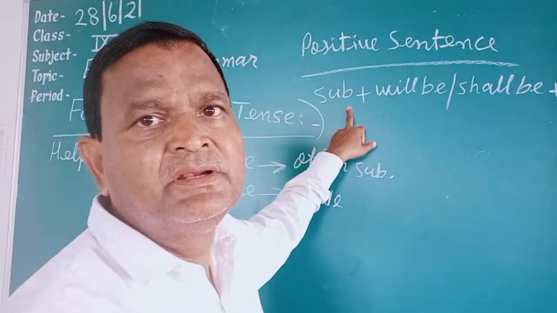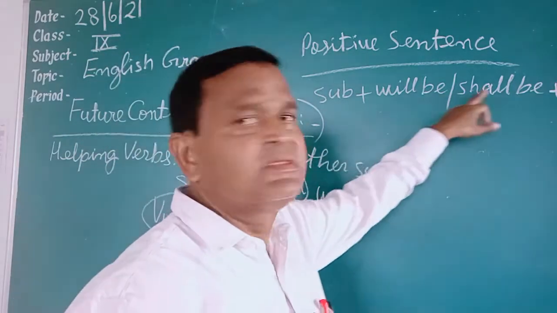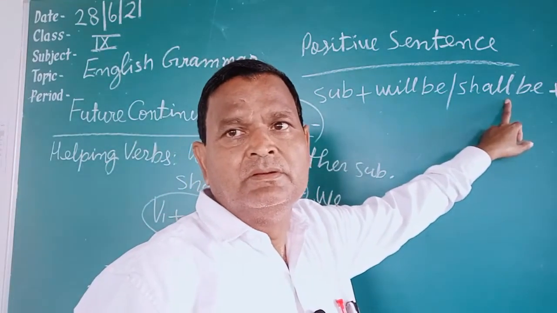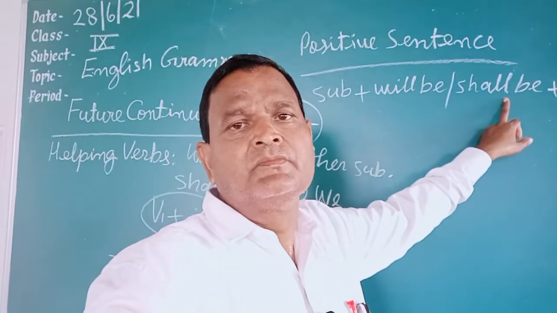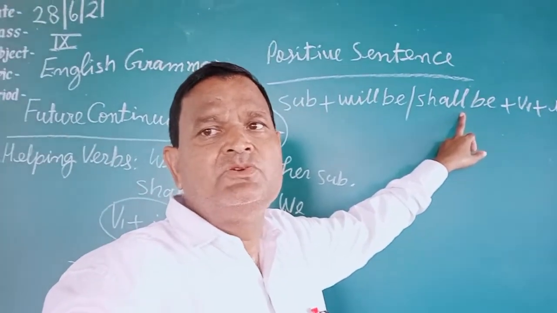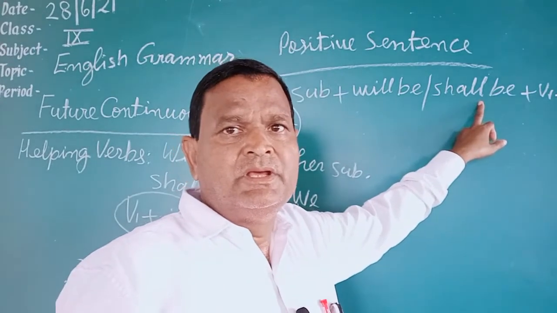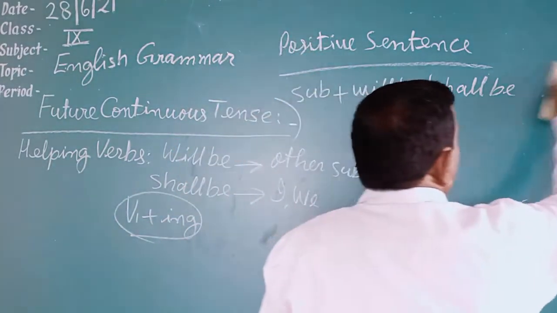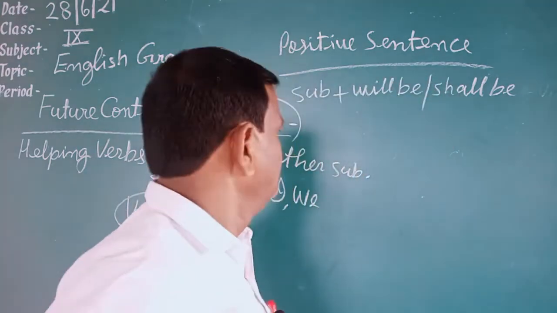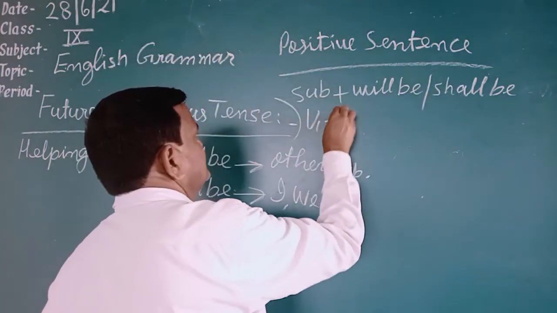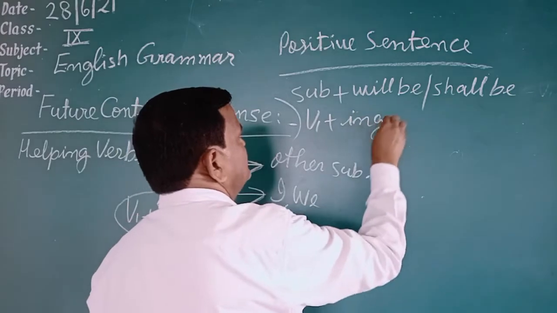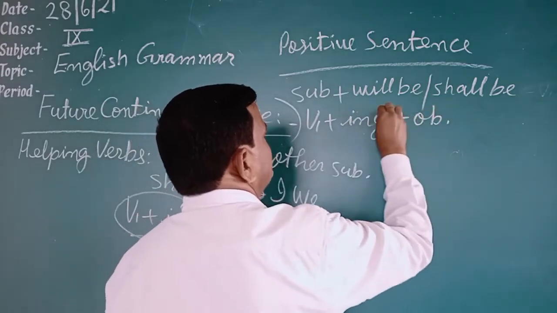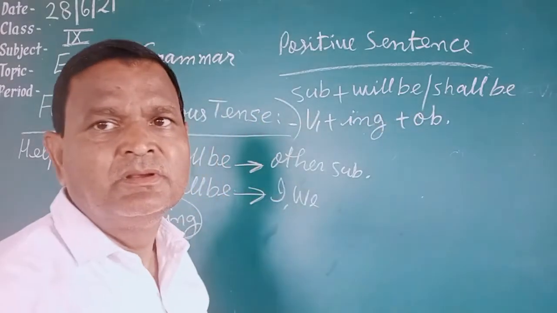First of all subject, then will be or shall be, then verb first form plus ing, then object. This is the rule of the sentence.